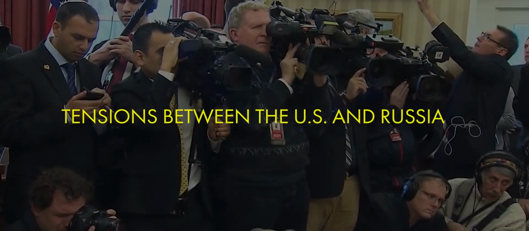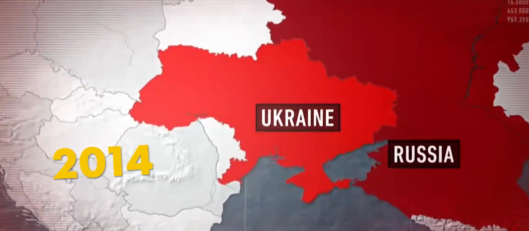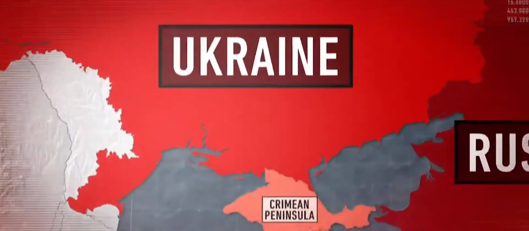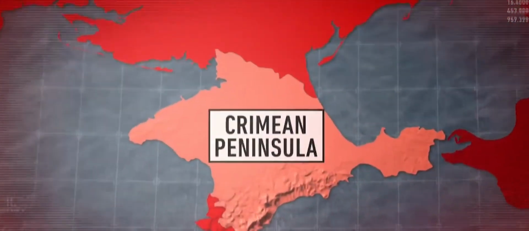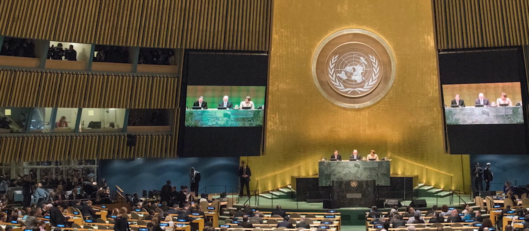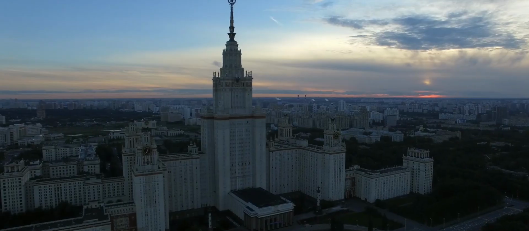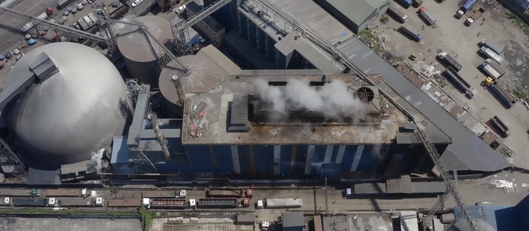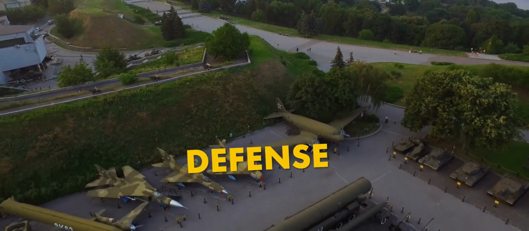Tensions between the US and Russia reached a boiling point in 2014 when Russia annexed Crimea from Ukraine. The international community condemned the move, and in response, the US and its allies imposed economic sanctions on Russia. These sanctions targeted key sectors such as energy, defense, and finance.